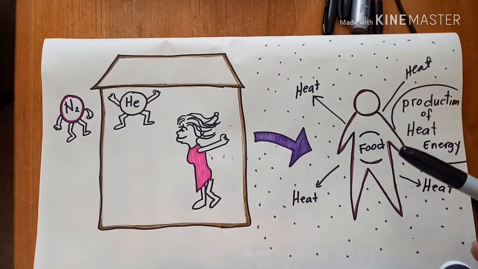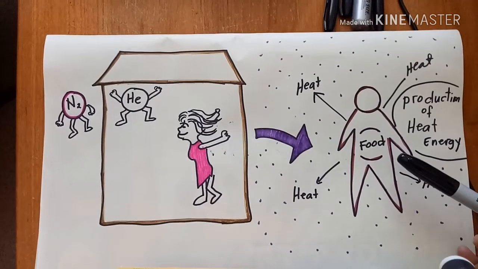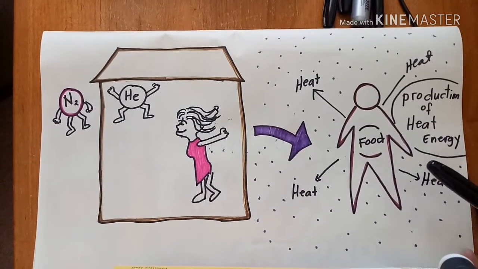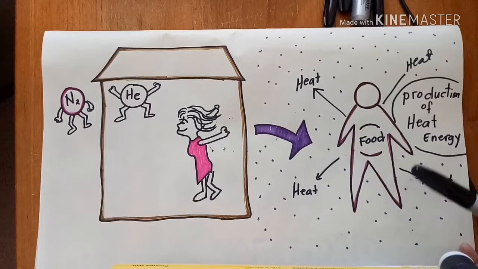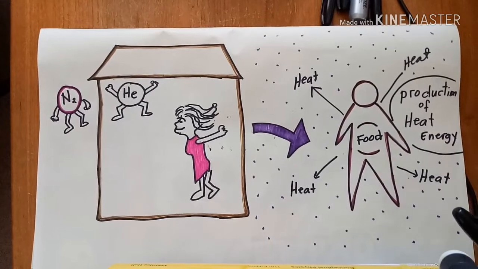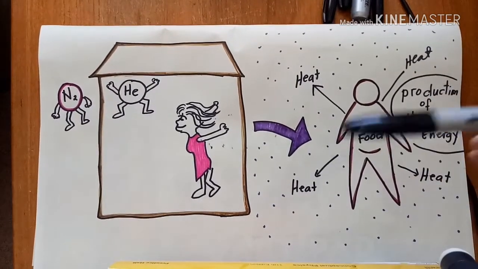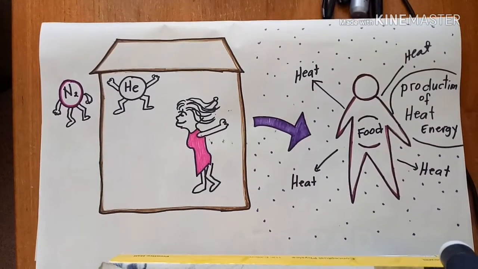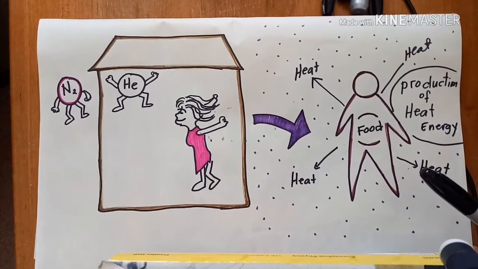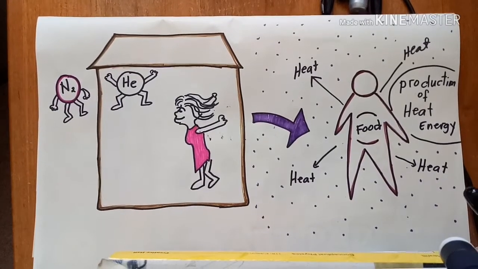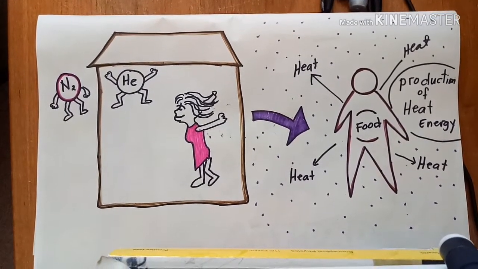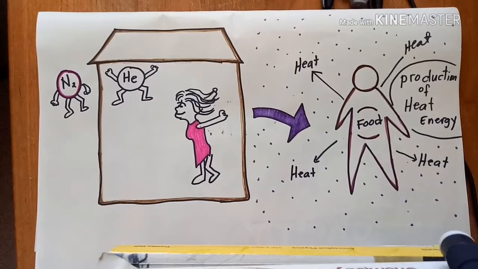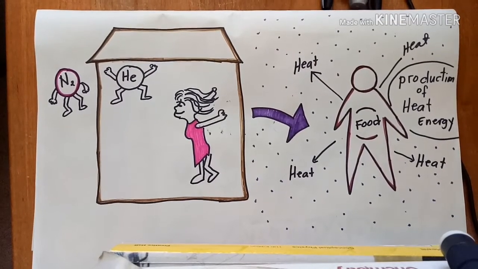Well, let's have it this way. Food is metabolized inside the human body, accompanied by the production of heat energy. The body generates excess heat which is carried away to the surrounding air through collision of the air molecules with the skin. We feel comfortable when the rate at which our bodies generate excess heat is equal to the rate at which heat is removed by the air molecules. In a normal atmosphere, this happens at about 26 degrees Celsius.